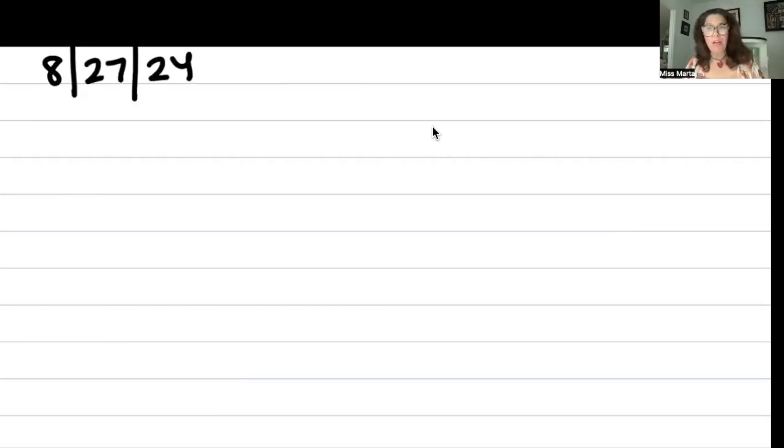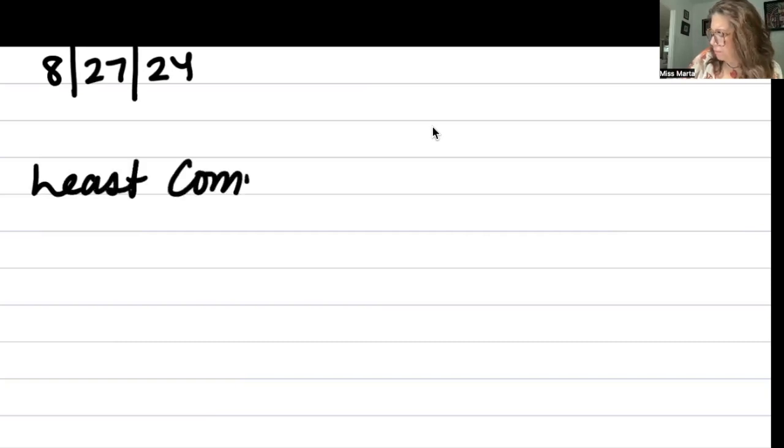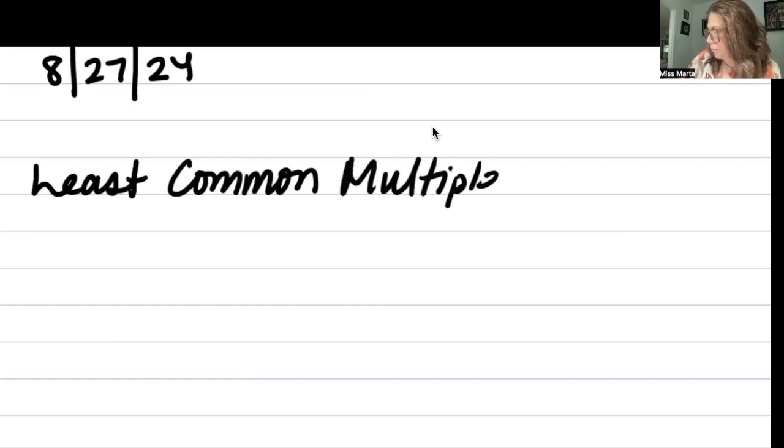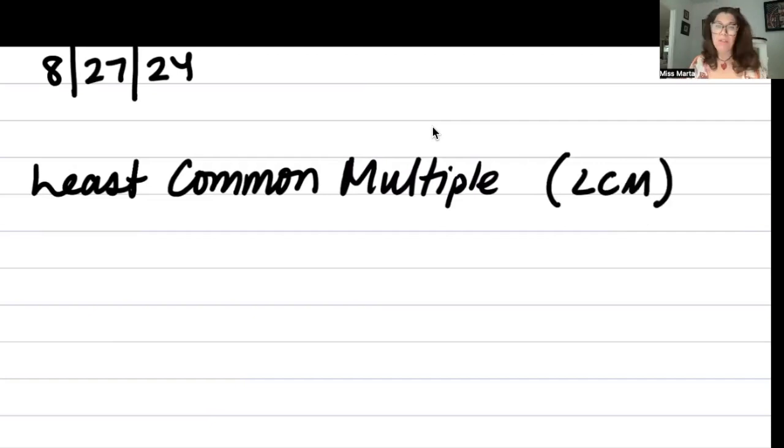Today we're going to learn about the least common multiple. So let's begin. Let's take out your notebook and turn to the next new page. On the very top line, we are going to write the date. And then we're going to skip 2 lines and write the title, least common multiple. The least common multiple, or LCM, as some people like to call it.